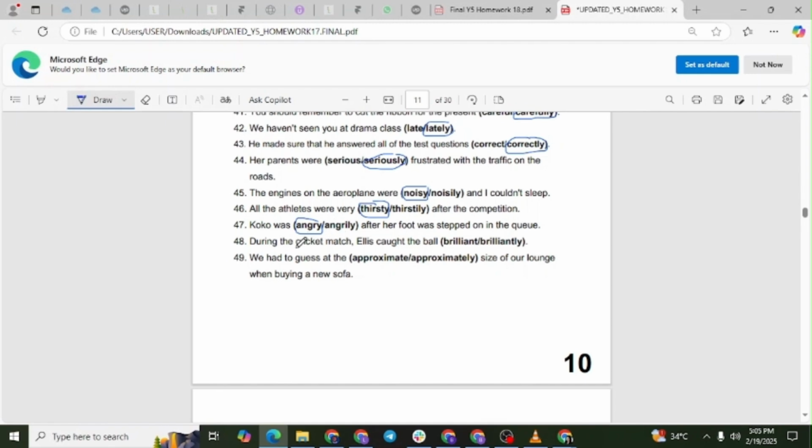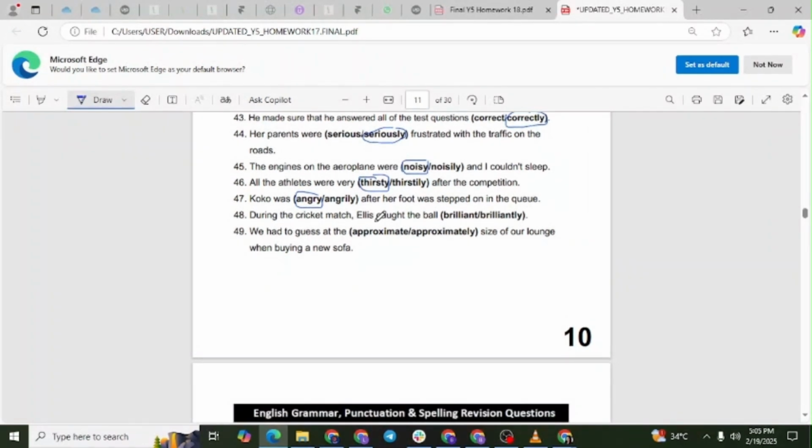Question number 48. During the cricket match, Ellis caught the ball brilliantly. Explanation. Brilliantly is an adverb describing the verb caught. Brilliant is an adjective and would not be used in this sentence.